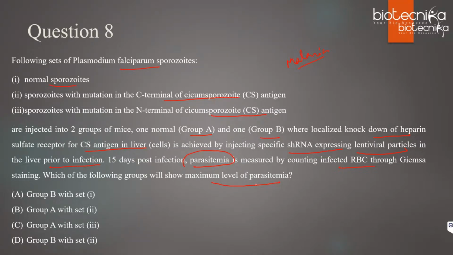Means the infection should be high. It infects with the C terminal, so the C terminal of the antigen should be maintained. C.